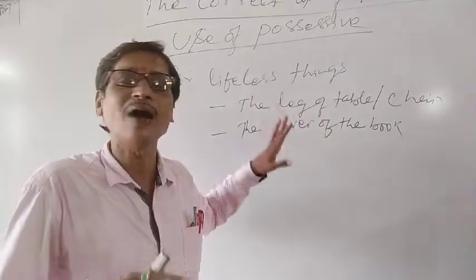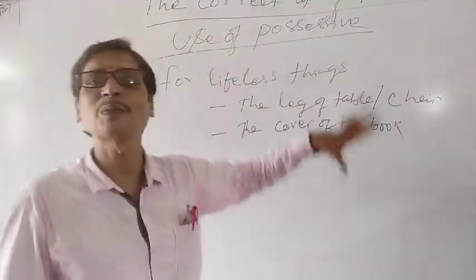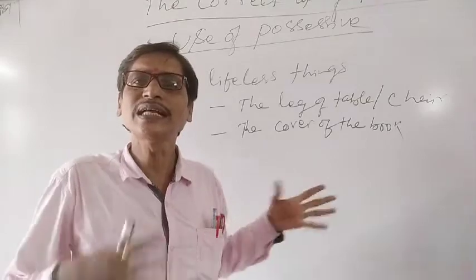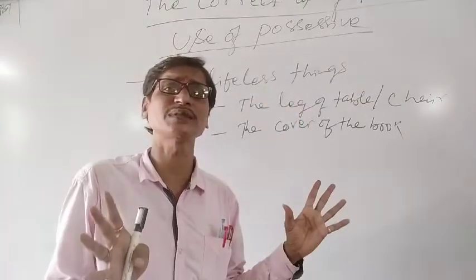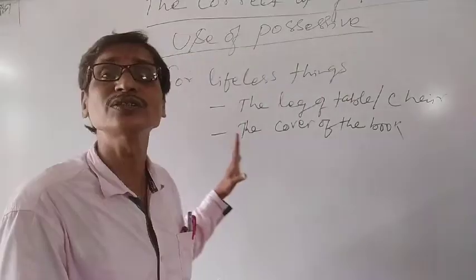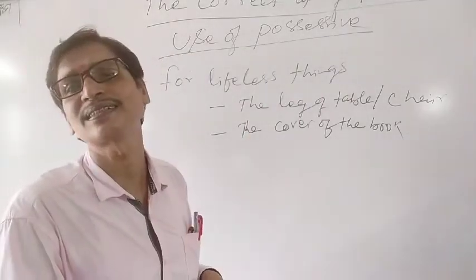Okay, now we understood the use of a possessive case. So till now we understood two different things. One is the formation of a possessive case, and next is the use of possessive case.